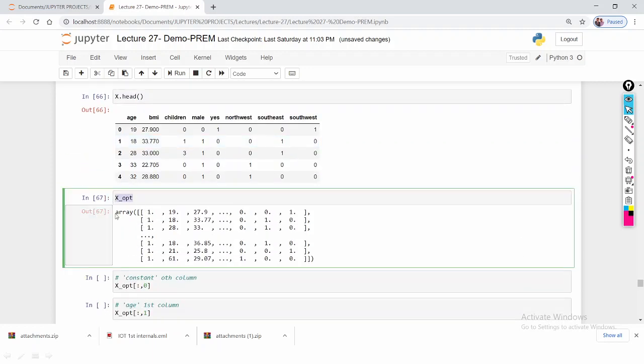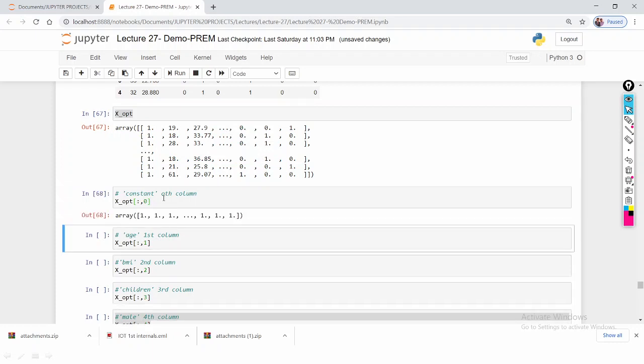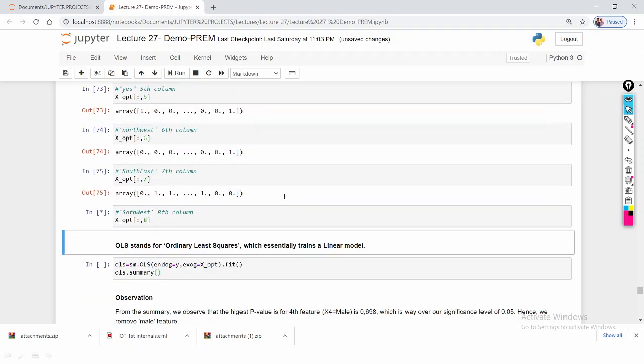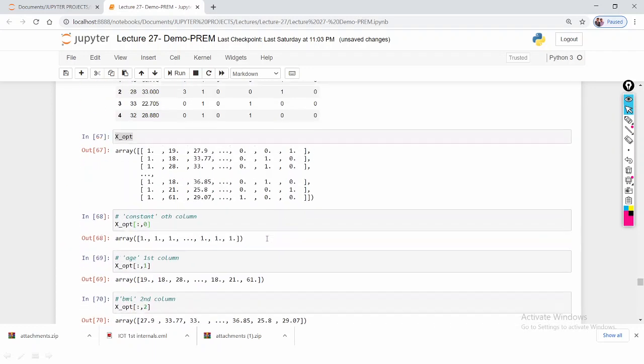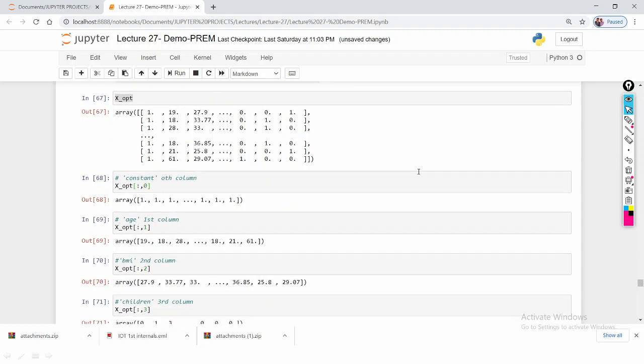This is the x options. The 0th column means all rows comma 0, and here all are ones.